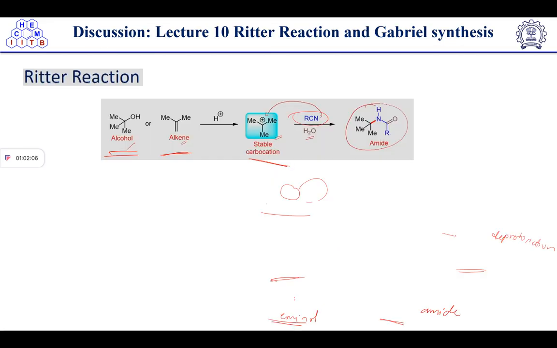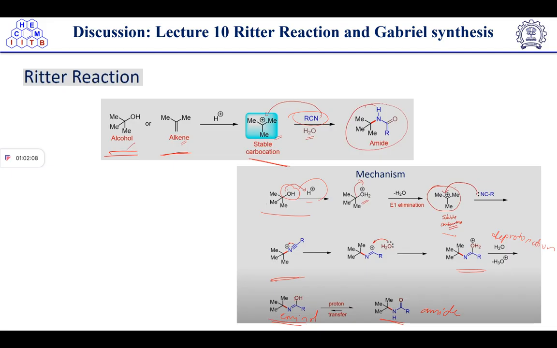Okay. Now we have discussed the Ritter reaction. In the Ritter reaction, alkyl alcohols are used. We have discussed that stable carbocation formation takes place first: protonation and removal of the water molecule will give the carbocation, right? After this carbocation formation, the nucleophile will attack.